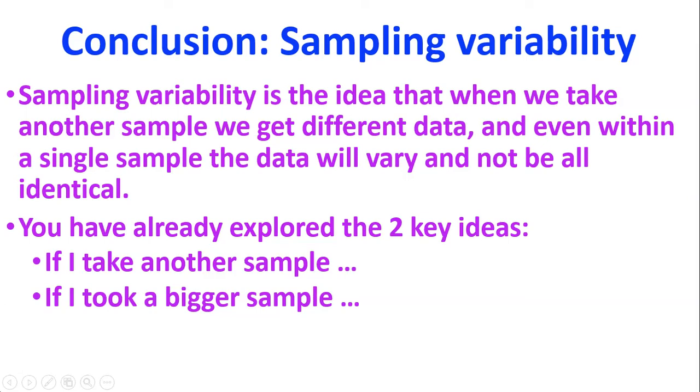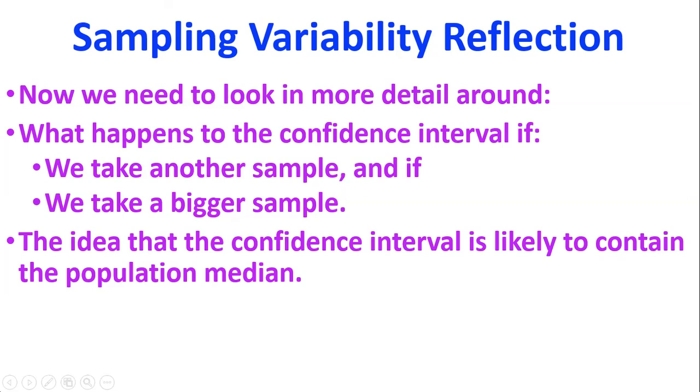So in our sampling variability for achieved and merit, we've already talked about these two key ideas: if I take another sample and if I took a bigger sample. We need to now go into more detail around this. We've got to look at what happens to our confidence interval specifically when we take another sample, and what happens to that confidence interval if we take a bigger sample.